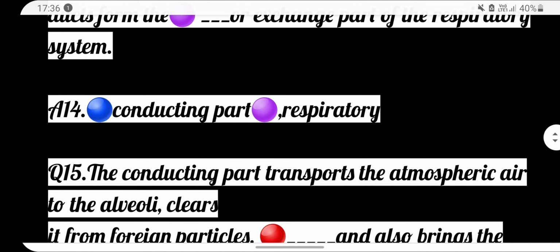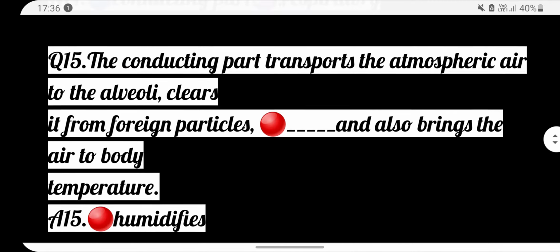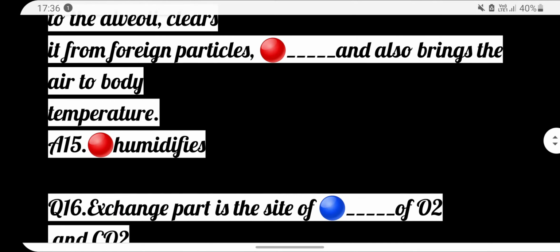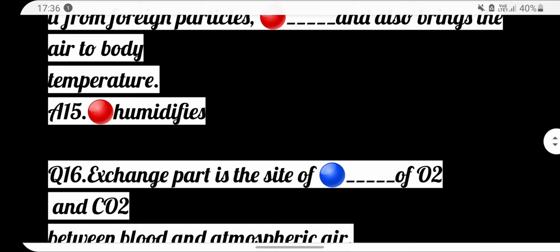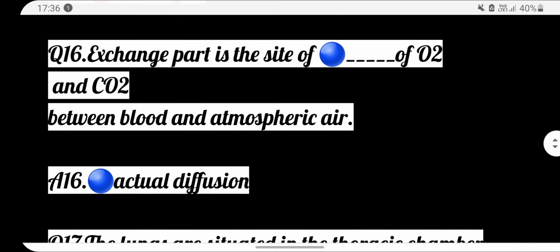Next, the conducting part transports the atmospheric air to the alveoli, clears it from foreign particles, dash, and also brings the air to the body temperature. Answer is humidifies. Next, exchange part is the site of dash of O2 and CO2 between blood and atmospheric air. Answer is actual diffusion.